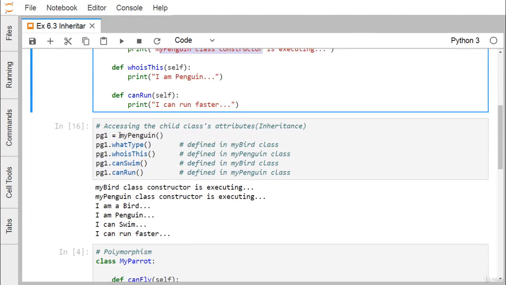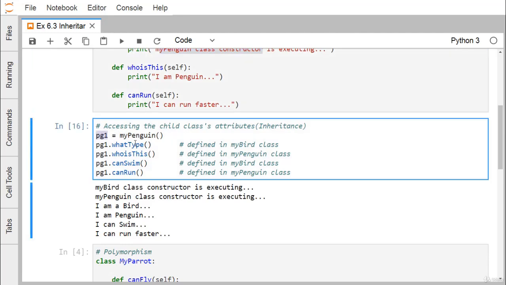So that means we have myPenguin, and pg1 is the object name. pg1.whatType was defined in the class myBird. As myBird has been inherited into myPenguin, myBird methods can be accessed from this myPenguin object. That's why pg1.whatType can be executed. Then we have pg1.whoIsThis.